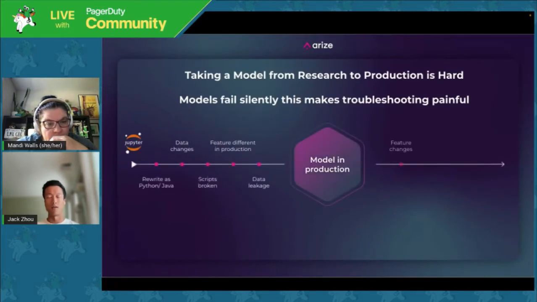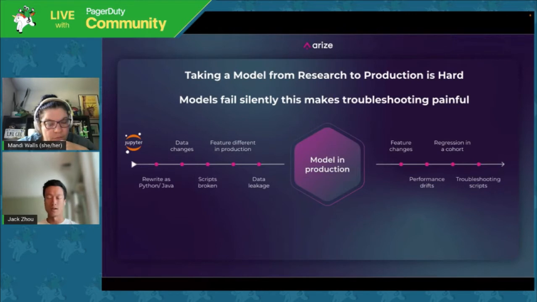So I think a lot of ML practitioners know that it's hard to take a model from research into production. So maybe you have to rewrite the model, the data has to be validated, there might just be some broken scripts or broken ETLs. But maybe what a lot of people don't think about is that after the model is in production, there are also lots of challenges.